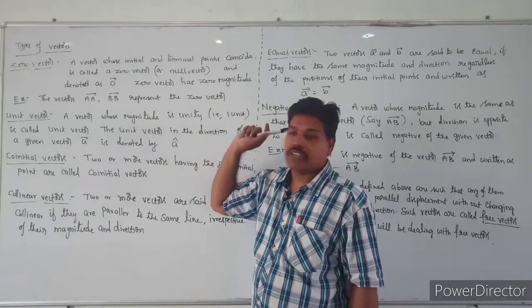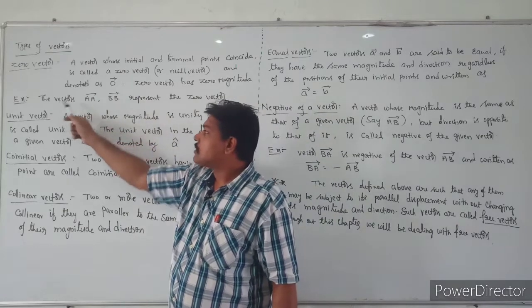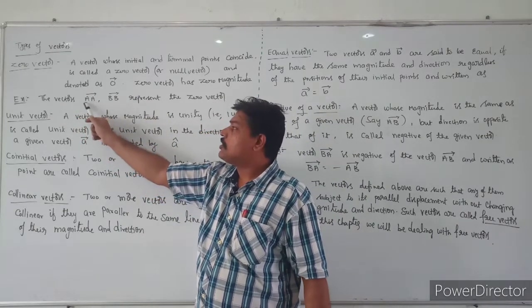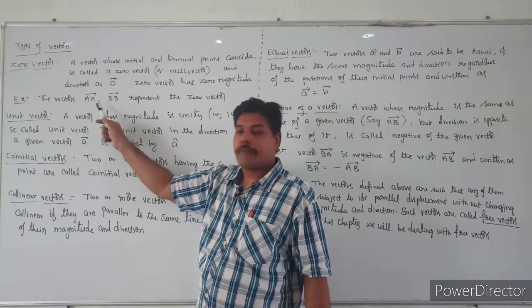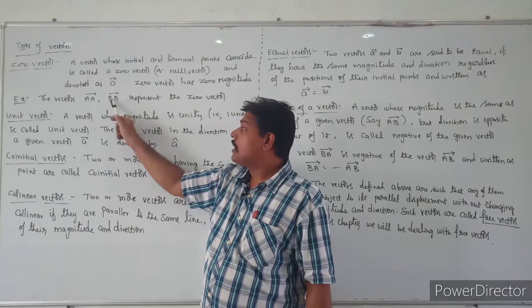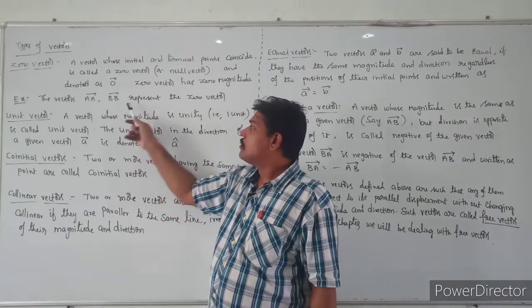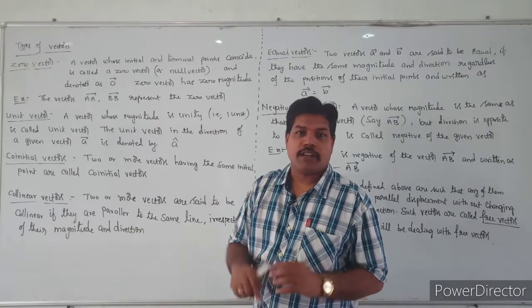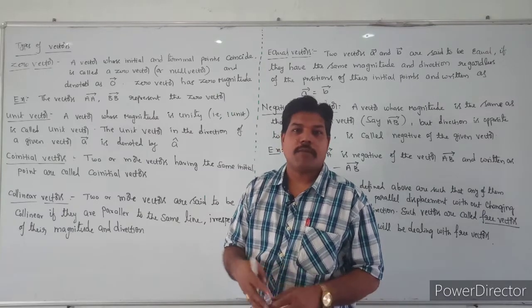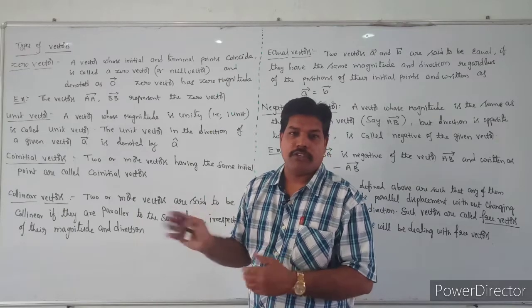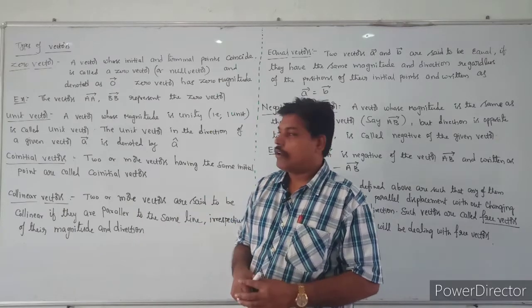Otherwise, they will mention the vector A bar, for example, whose initial point is A and terminal point is also A. Similarly, B bar has initial point B and terminal point also B. So these are called zero vectors. What is the meaning of the zero vector? The initial and terminal points are the same and the magnitude is 0. That is called the zero vector or null vector.